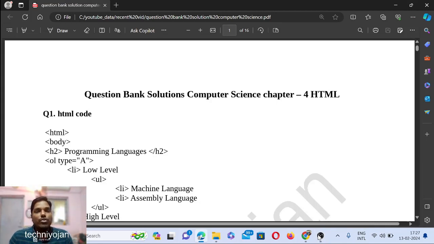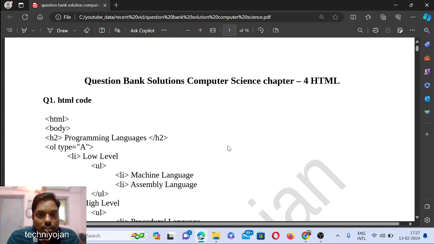Myself Ajit Kumar. Today we'll see HTML programs for your class 12th HSC Maharashtra Board computer science subject. Okay, computer science paper 1, right? So it is very much important. I would say 10 marks is in your hand. Okay, so 5 marks questions they used to ask, right?